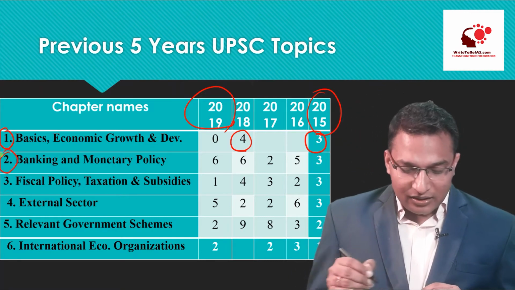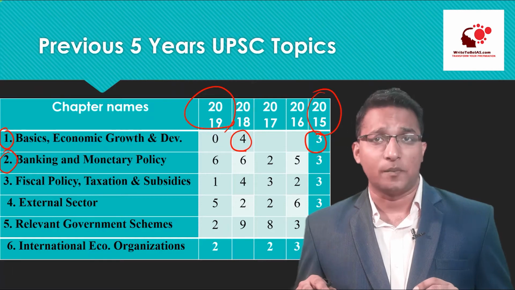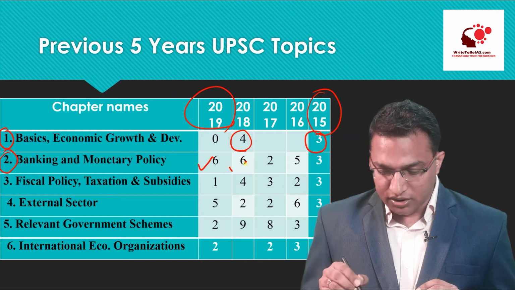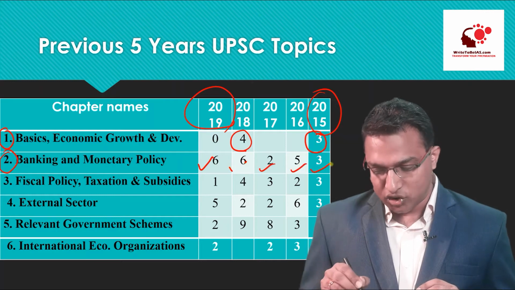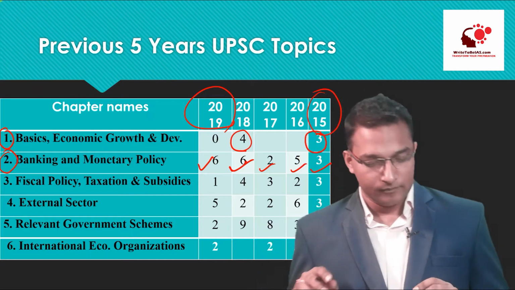Then banking and monetary policy. This is the topmost priority topic of the prelims. Every year you will find 6 questions, 2 questions, 5 questions, 3 questions. So on average you can say there are 4 questions. 4 questions means a lot.